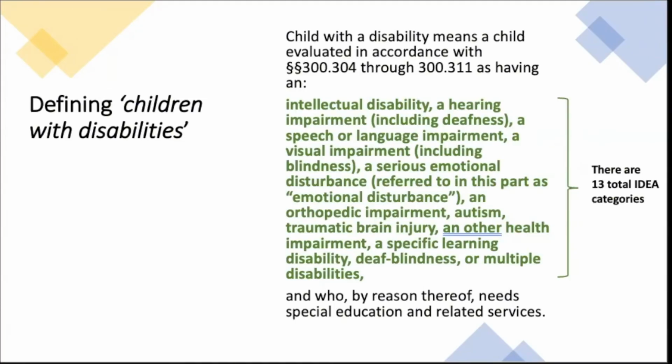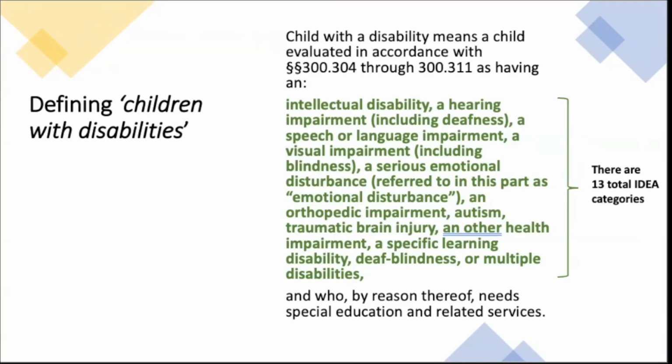So a child with a disability, according to IDEA, has to be in one of these 13 categories in order to be eligible to receive special education and related services. But it's not just that you have to be in one of these categories. There's actually a number of things that happen within those categories, but that's important to know.